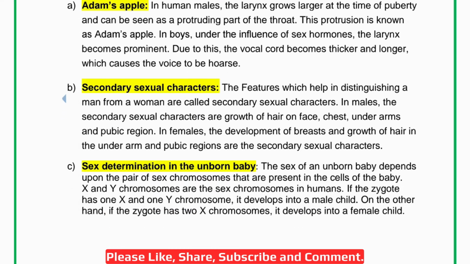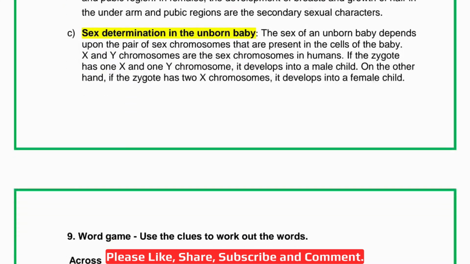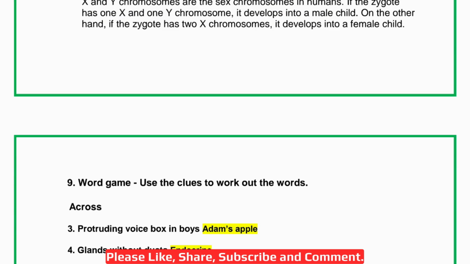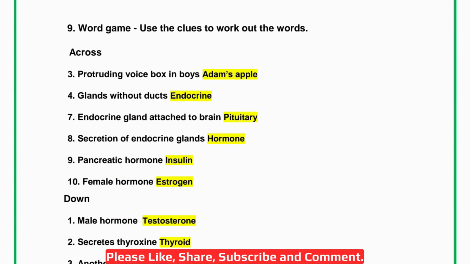Then sex determination in the unborn baby. The sex of an unborn baby depends upon the pair of sex chromosomes that are present in the cells of the baby. X and Y chromosomes are the sex chromosomes in humans. If the zygote has one X and one Y chromosome, it develops into a male child. And if the zygote has two X chromosomes, it develops into a female child. This is how sex determination is done.